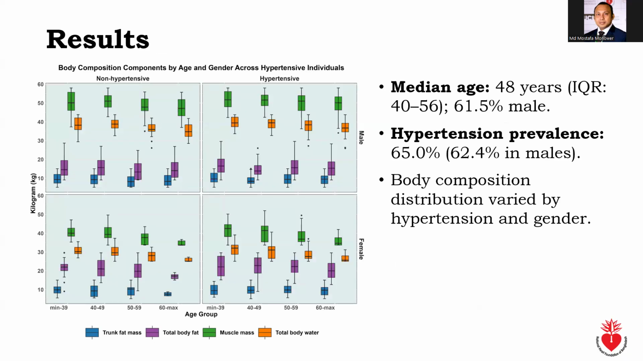This slide summarizes the key results from our study. The median age of the participants was 48 years, and 61.5% of the sample were male. The overall prevalence of hypertension was 65%.